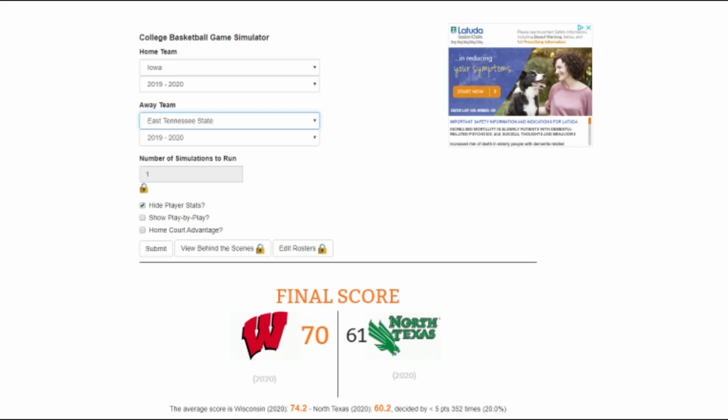Alright, and next we have probably one of the best first round games you could have put together. Iowa versus East Tennessee State. Iowa is of course held together by junior Luke Garza, who kind of took the nation by storm this year, and East Tennessee State is another dark horse mid-major school that, if they can get past this first round, can do some damage later in the tournament, possibly a Sweet 16, Elite 8 run.